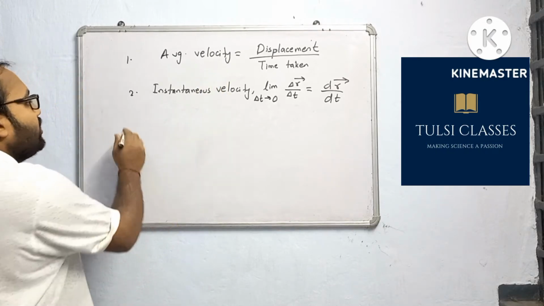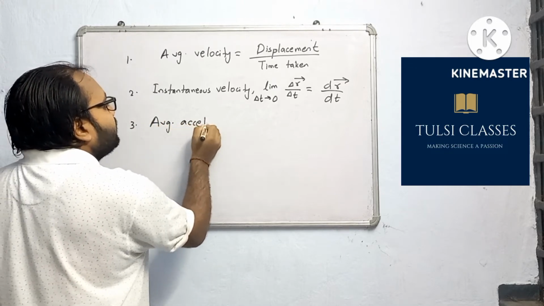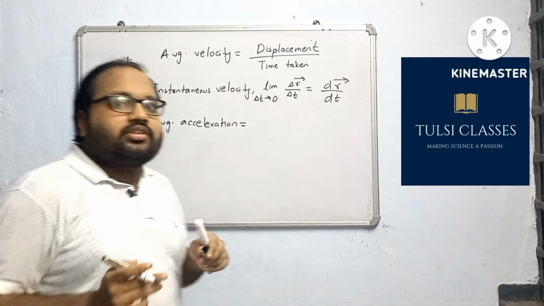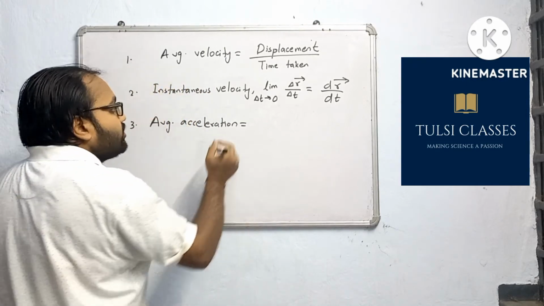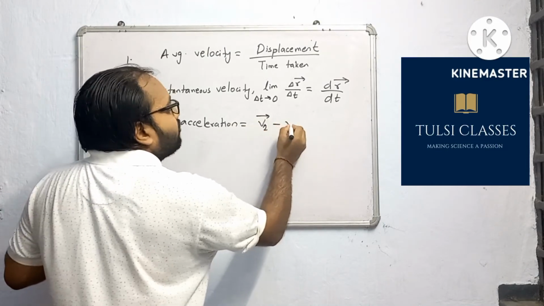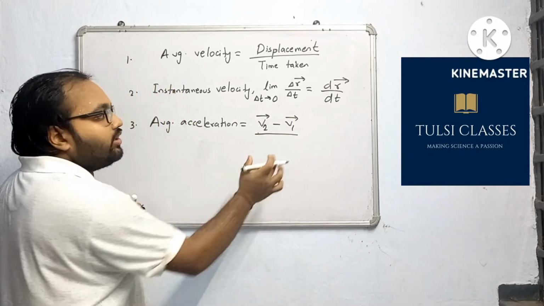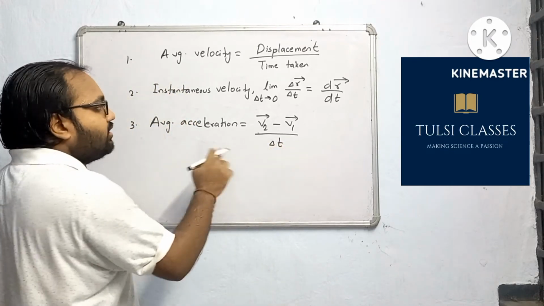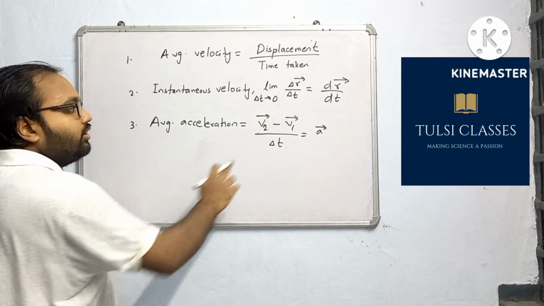In the same way, if we want to find average acceleration, let us move to acceleration. Average acceleration. What is acceleration? Acceleration is the time rate of change of velocity. That means v2, final velocity, this is vector v2, minus v1 is the initial velocity. So v2 minus v1 is the change in velocity divided by time taken, delta t. This is called average acceleration, and acceleration is also a vector quantity. Acceleration and velocity both are vector quantity.